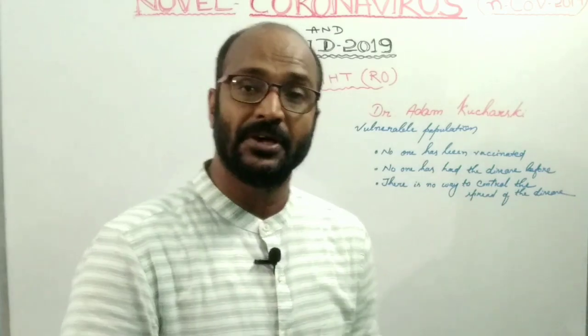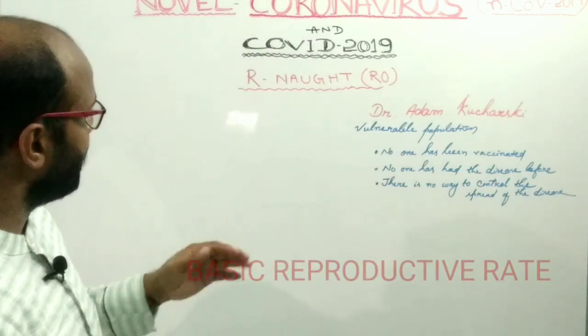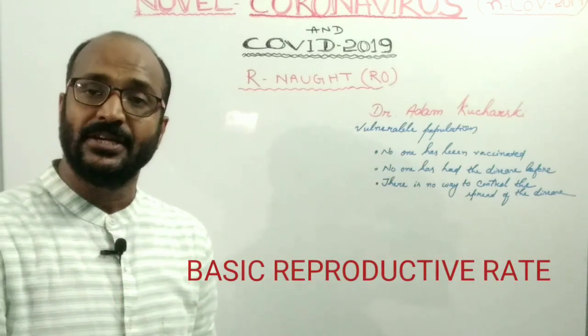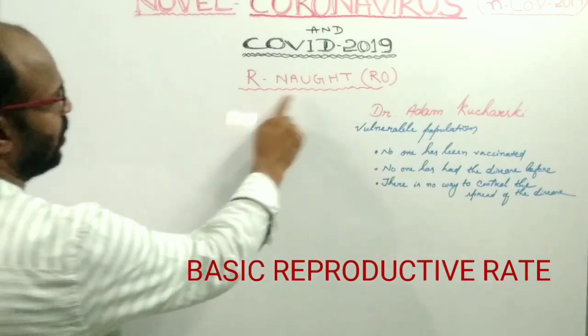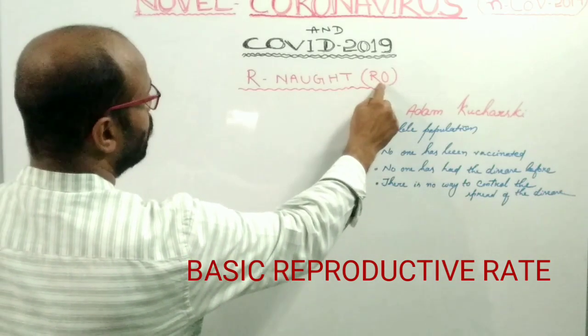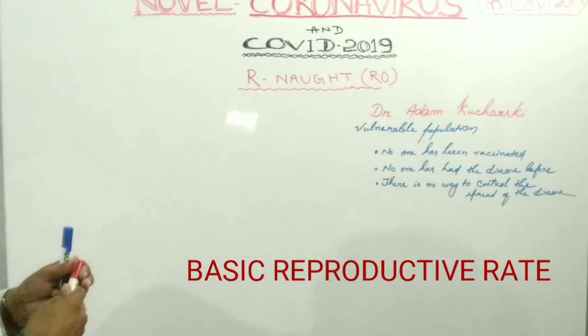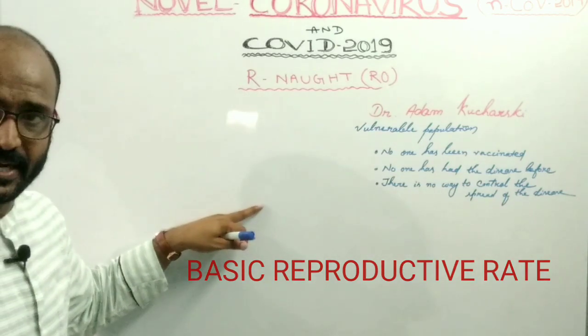The contagious behavior of the novel coronavirus, or any infectious agent like a virus, is described by the epidemiologic metric R naught, or R0. The R0 value describes how contagious the infectious agent is.